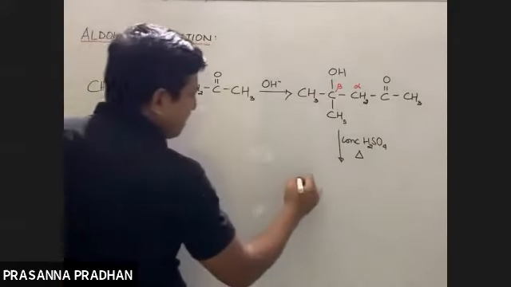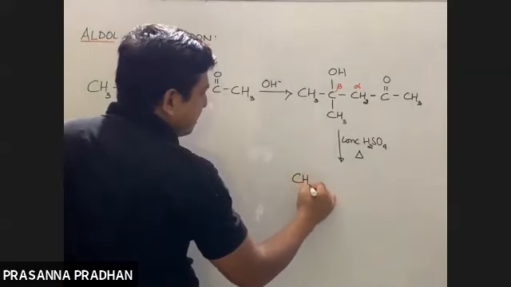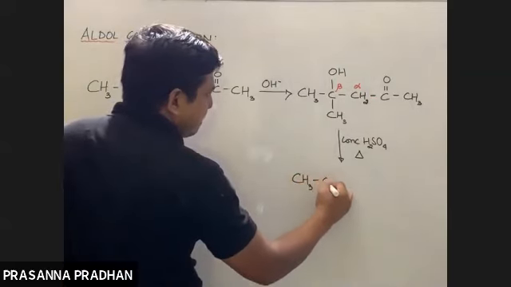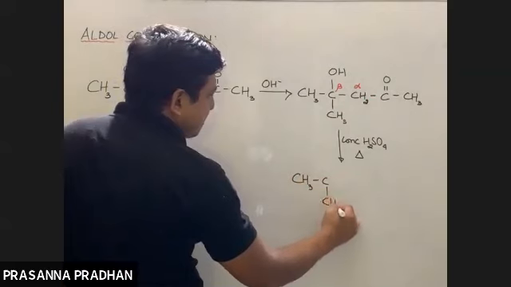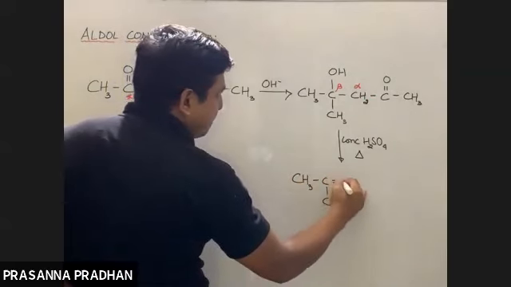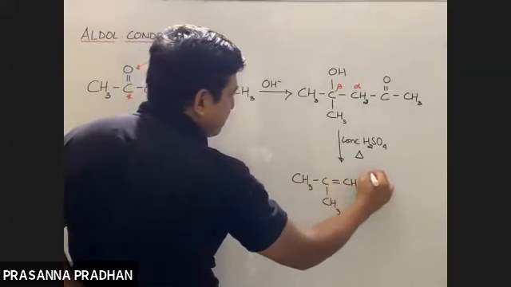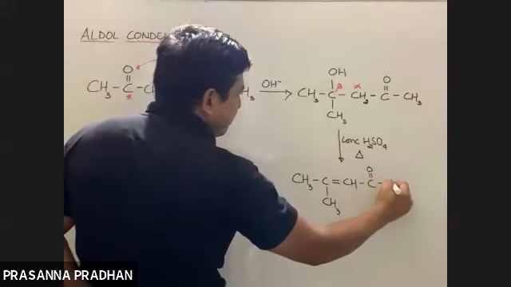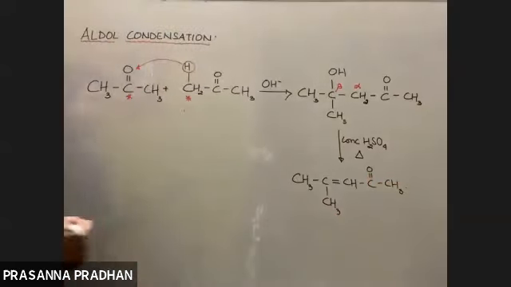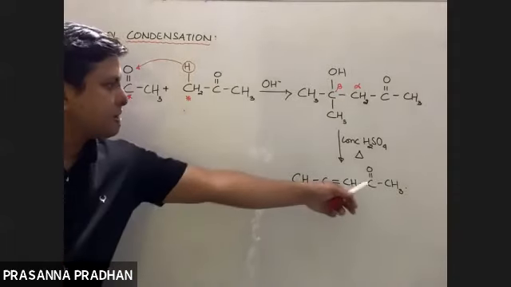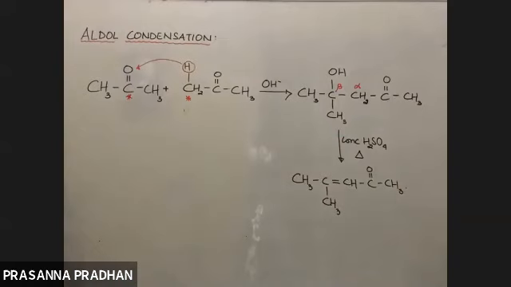So what do you get out here? CH3, single bond C, CH3, double bond CH, C double bond O, CH3. We get alpha beta unsaturated ketone.